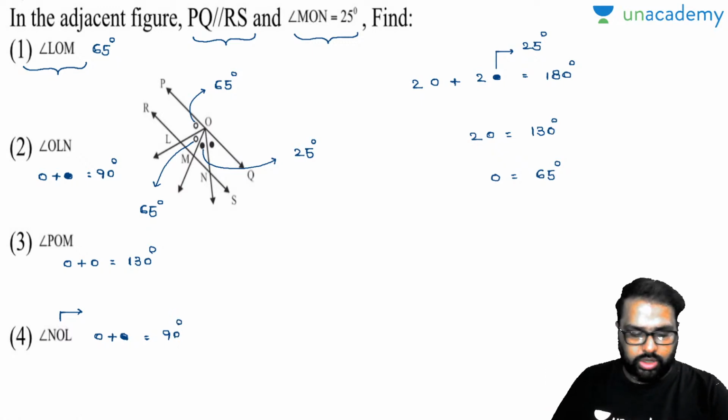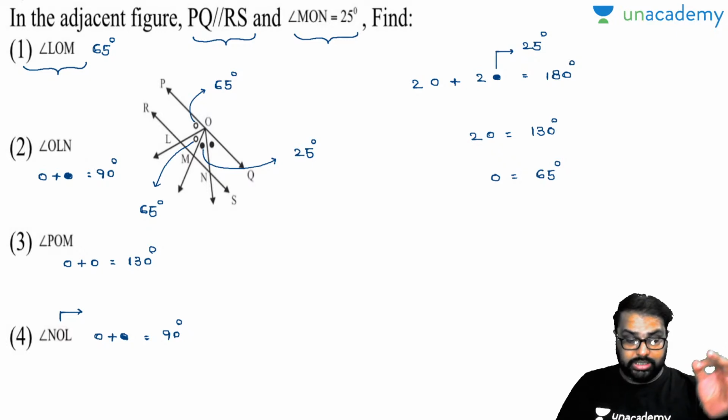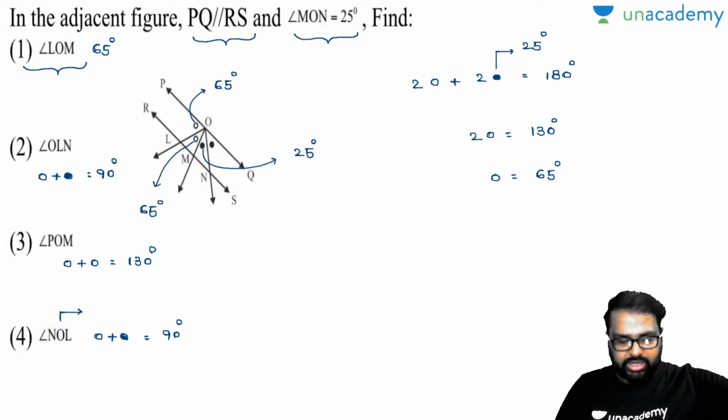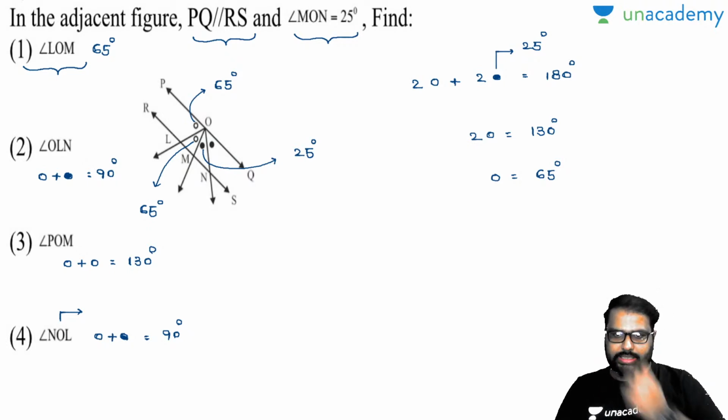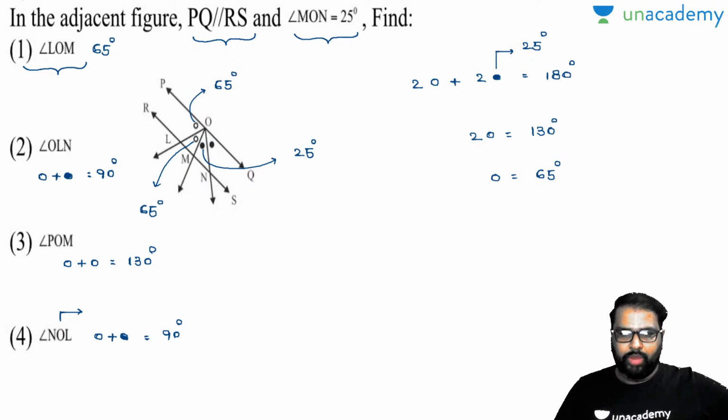So how many of you got this logic perfectly? And I am using the same things that I have done in the previous slides. I am not going beyond that anything there. I hope I am clear. Clear? Any doubts? If any doubts, please post in the comment section box. I will explain it again. Angle NOL, perfectly right. Angle POM, perfectly right. We are all right. Done. I hope I am clear, right?